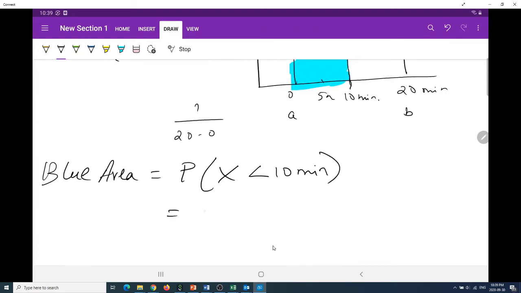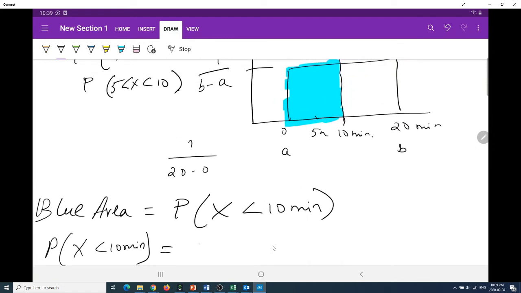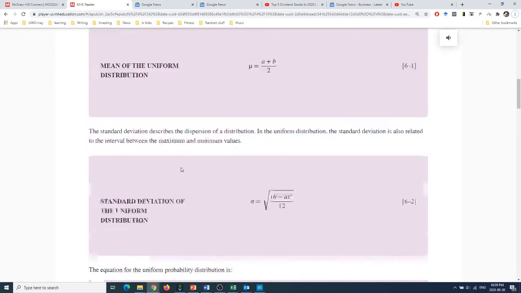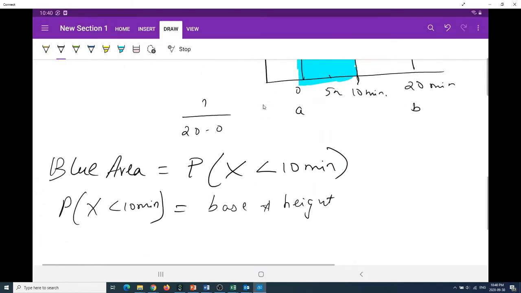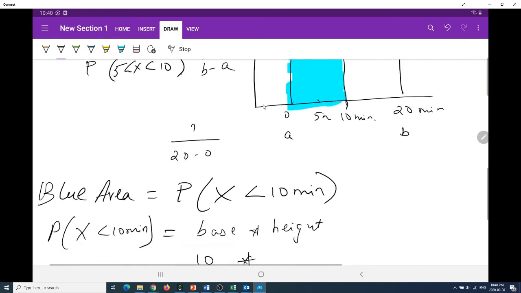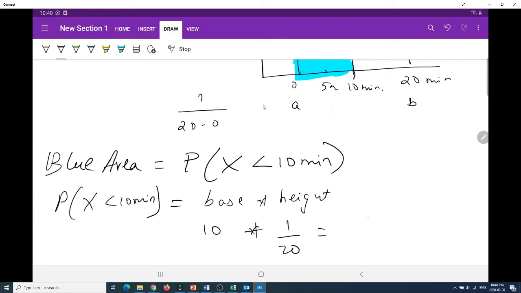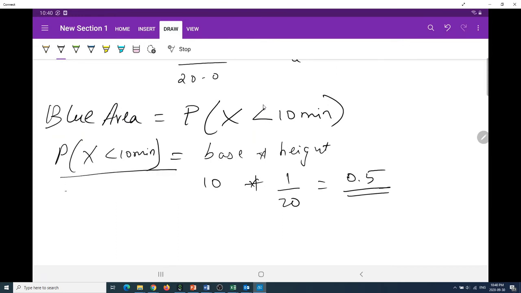And what is the area of a rectangle? It's base into height. So what's the base over here? Base is 0 to 10, which is 10. And your height is 1 by 20. So in this scenario, this is straightforward. Your probability that someone waits less than 10 minutes is half.